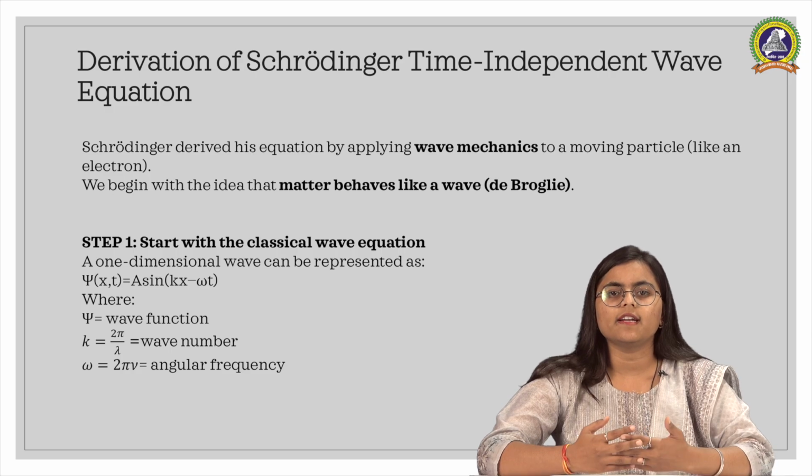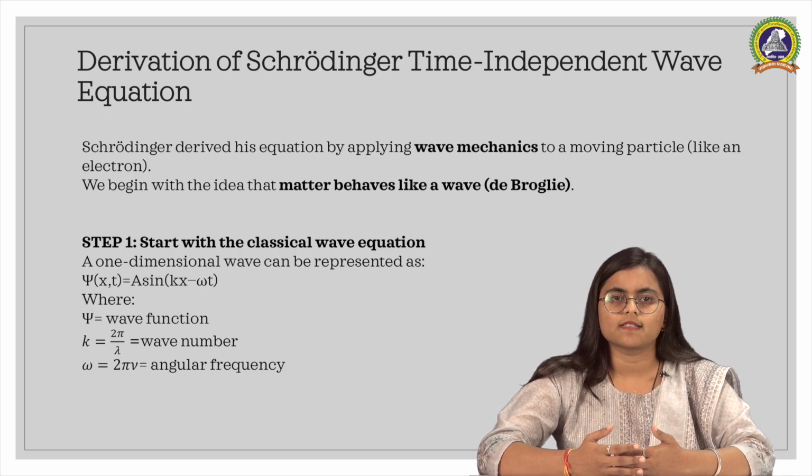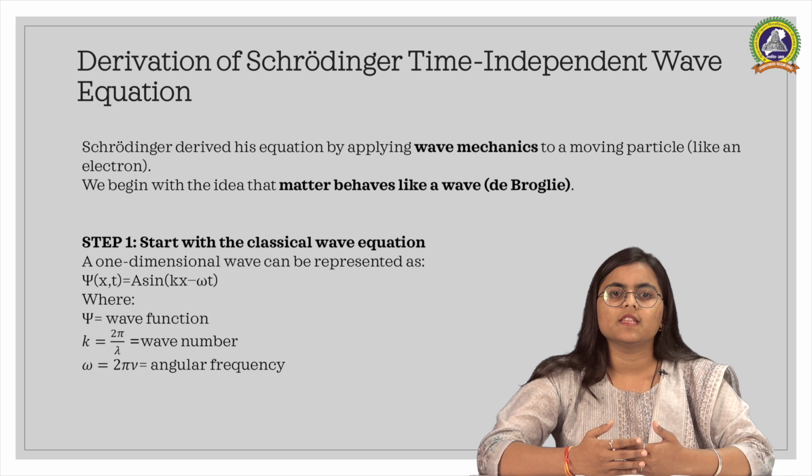A general one-dimensional wave can be written as psi of x and t equal to A multiplied by sin of (kx minus omega t). This psi is called the wave function. Here k is the wave number, equal to 2 pi by lambda, and omega is the angular frequency, equal to 2 pi nu.